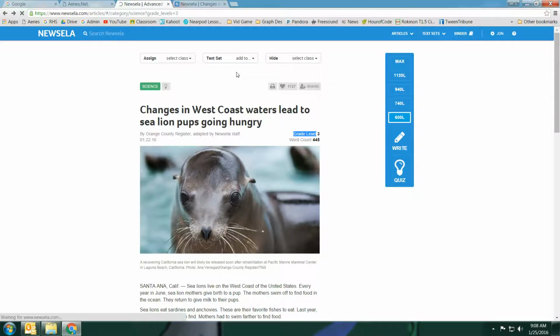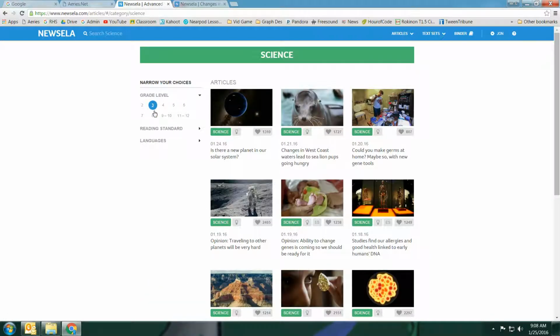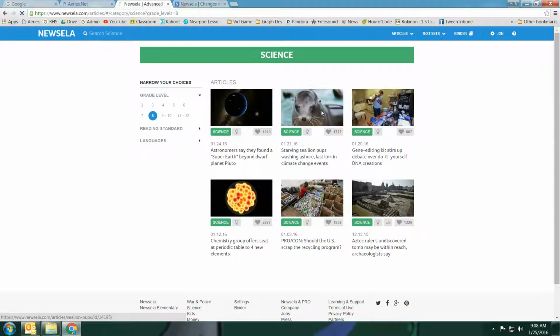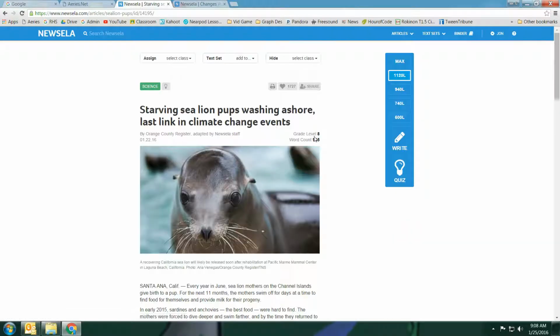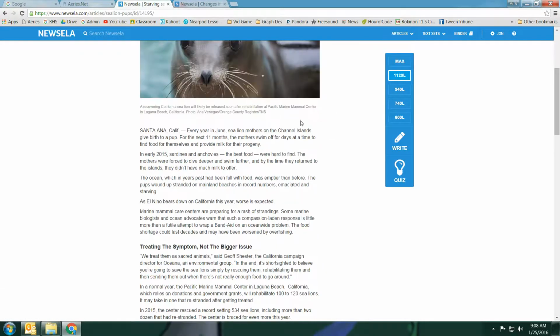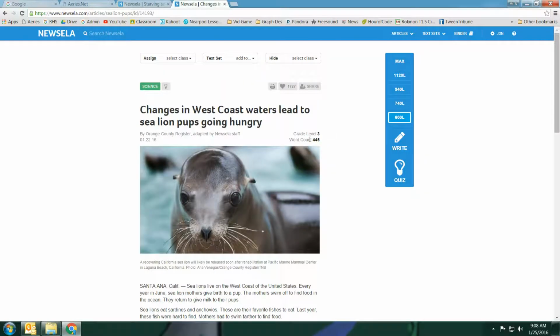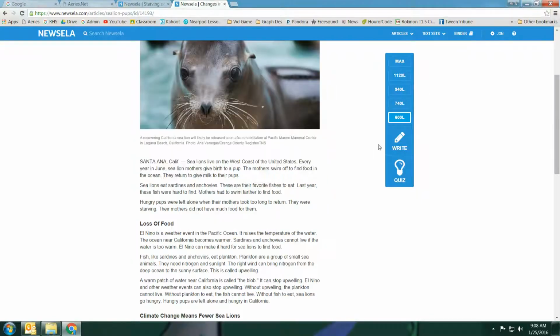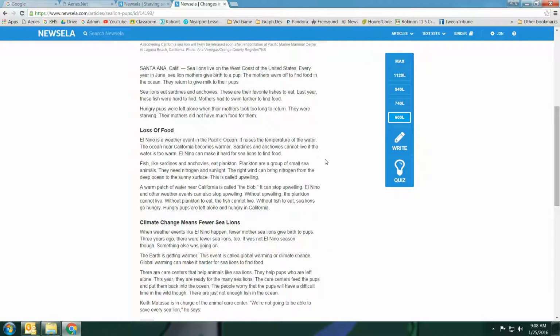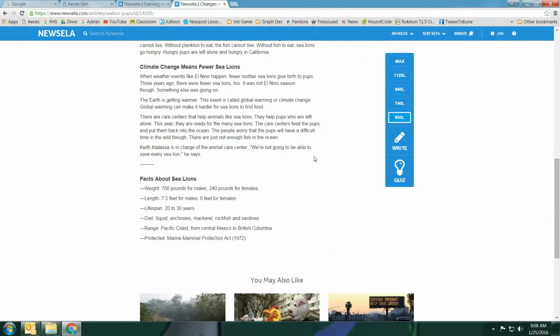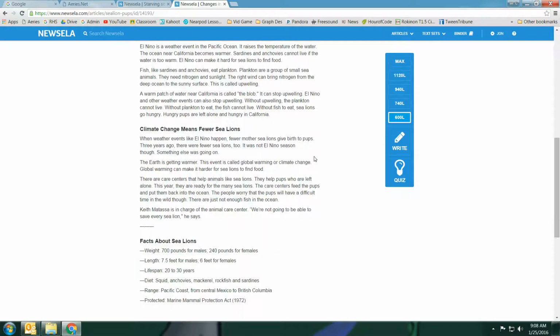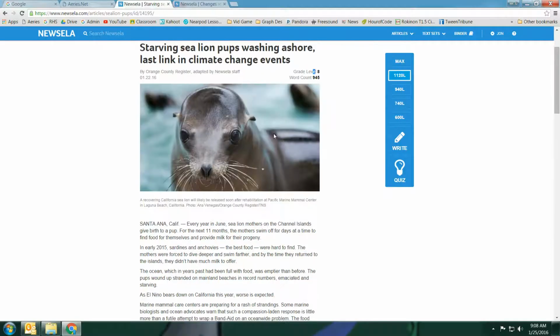If I go over to here and I choose, let's say 8th grade instead, and I click on this article, it now says grade level 8, and that's because you'll notice the word count 945, 445. The third grade article, same basic article, is actually going to use simpler words, not go quite as deep, and just give more of an overview than the 8th grade standard.